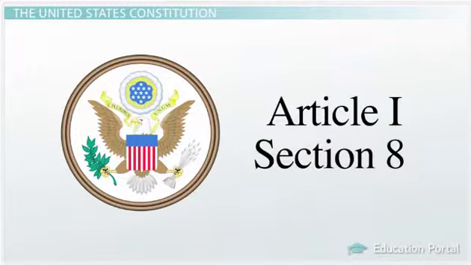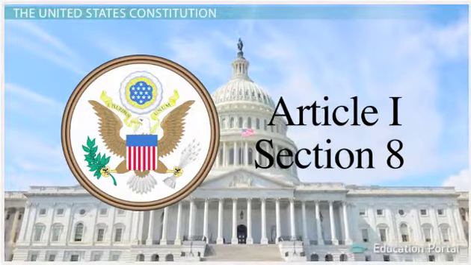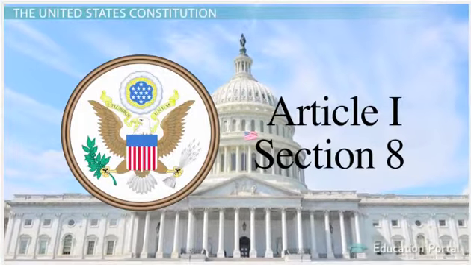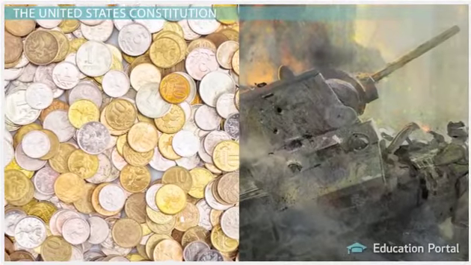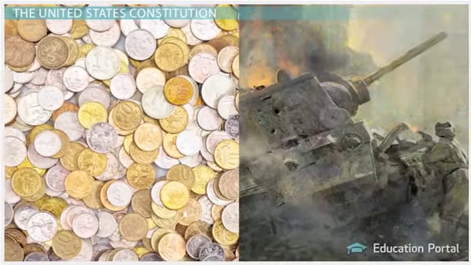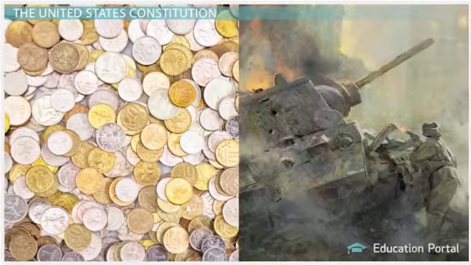For example, Article 1, Section 8 grants Congress certain powers, such as coining money and declaring war. The following section prohibits the states from such things as coining money and declaring war.